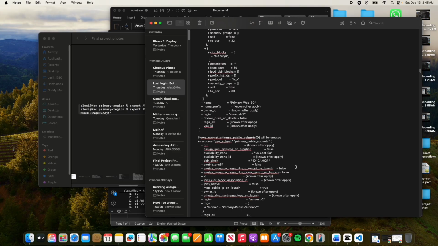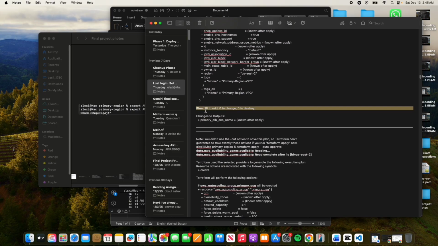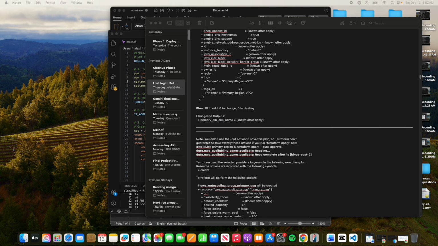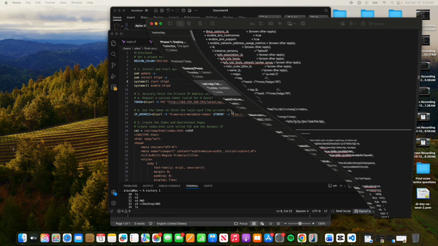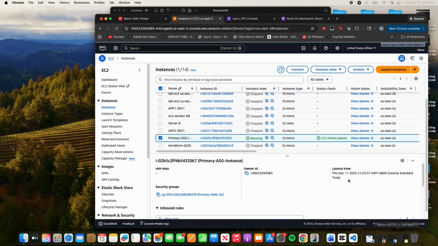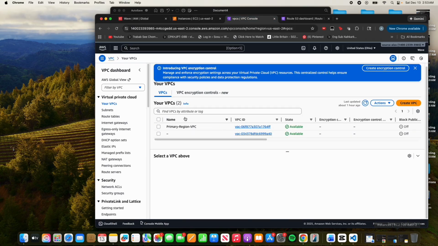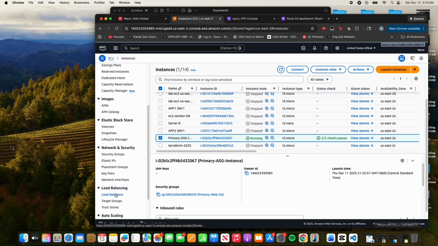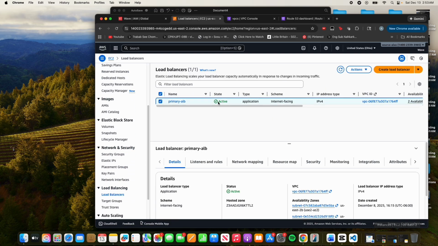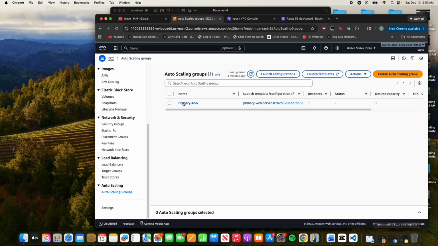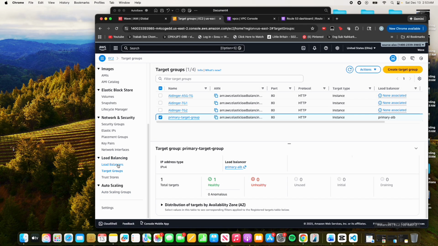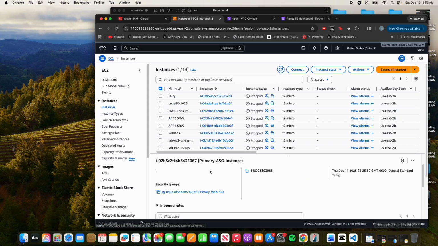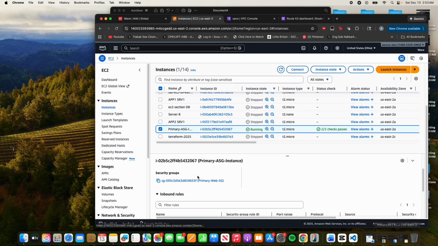Let's verify the deployment in the AWS console, making sure the primary region is functioning. If we check the console, we can see all the defined components. The VPC is present, and under EC2, we see our application load balancer is active. The auto scaling group shows one running instance, and under its target group, that instance is marked healthy. The custom configured security group is also correctly attached to both the ALB and the EC2 instance.